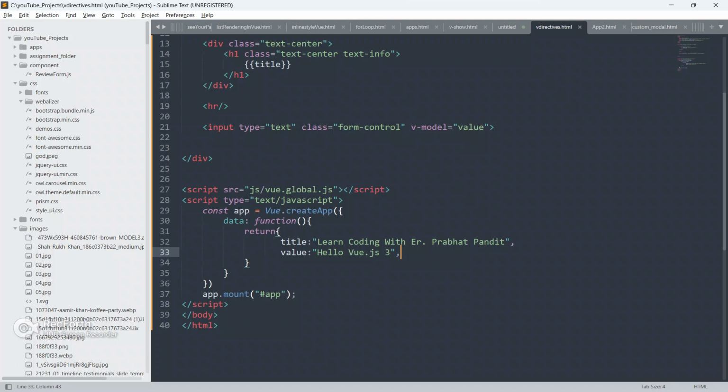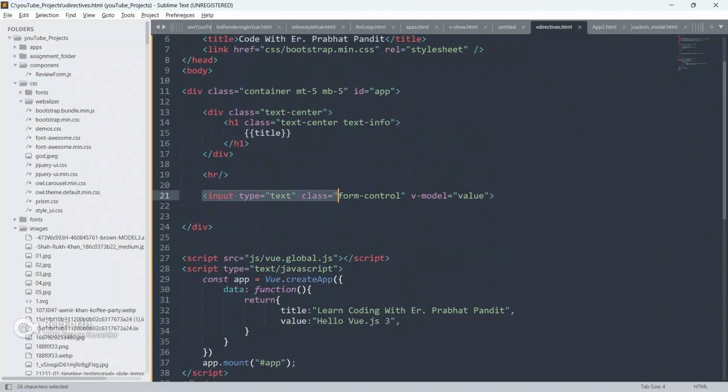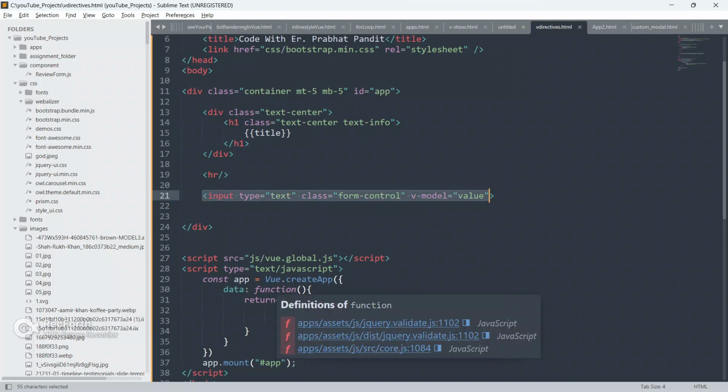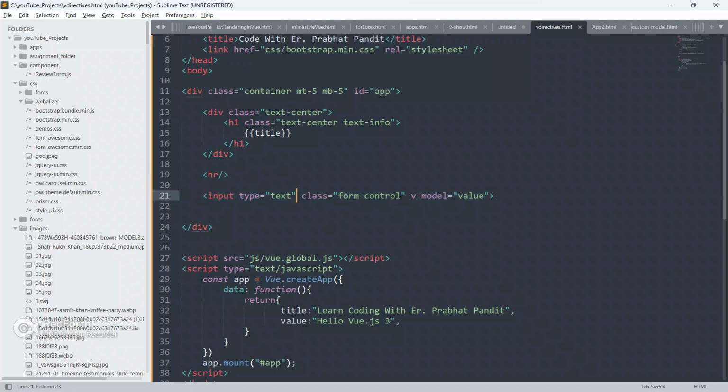See guys, we are getting here hello view.js 3 because this input field is bound with this value, and this value is bound with this input field, of this view.js instance. Which means this input field is working two-way data binding using v model.